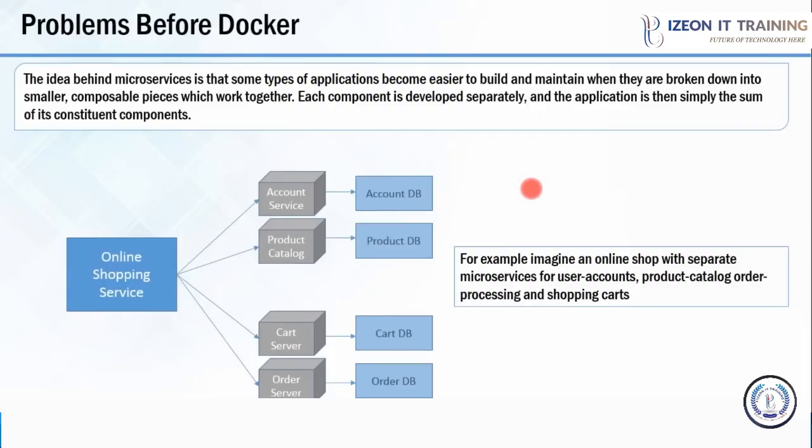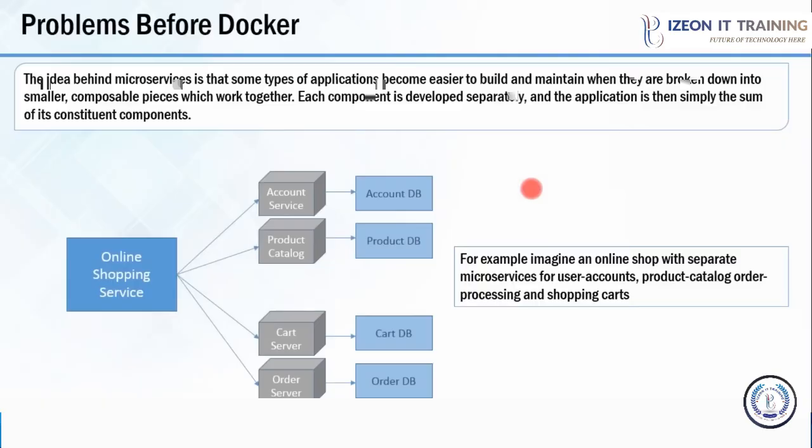There are three major reasons for adopting microservice architecture, or you can say there are three major advantages of using microservice architecture. First, there are certain applications which are easier to build and maintain when they are broken down into smaller pieces or smaller services. Second reason is, suppose I want to update a particular software or I want a new technology stack in one of my modules or in one of my services, I can easily do that because the dependency concerns will be very less when compared to the application as a whole.